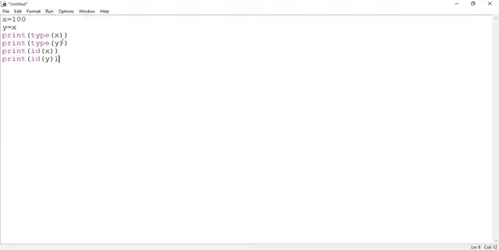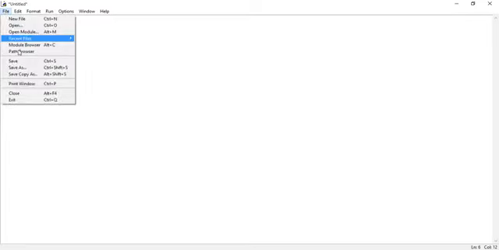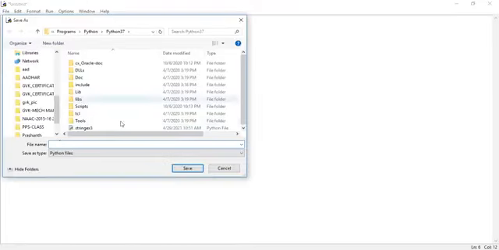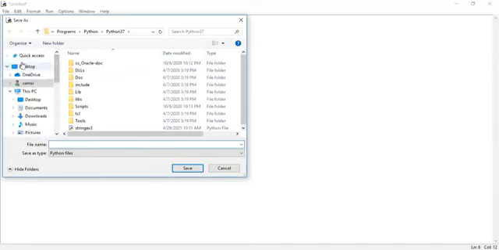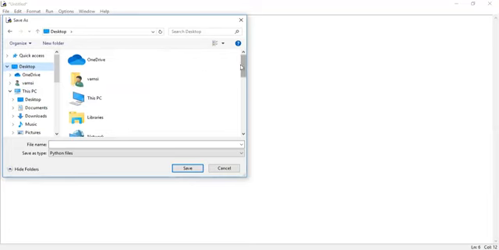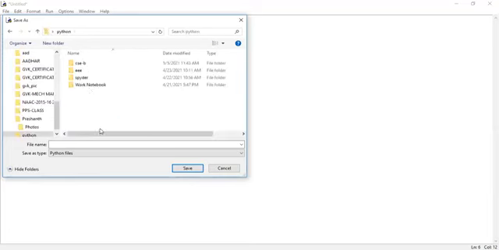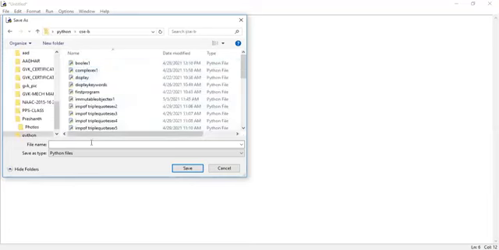Now, can anyone guess the output of these addresses? Are you going to get different addresses for X and Y, or the same address? Before that, save the logic. Save it into the Python folder, guys. On the desktop I have created a Python folder, and in the Python CSCB folder I'm saving the programs.